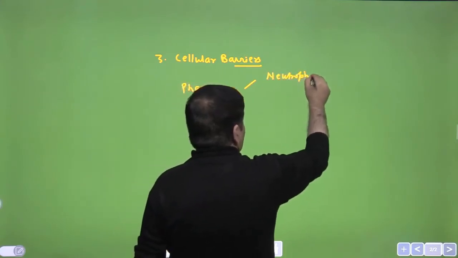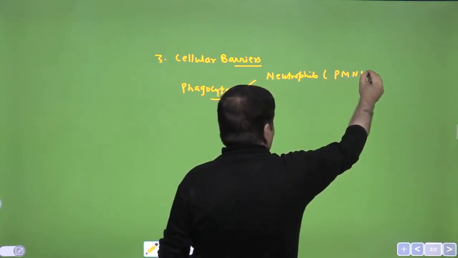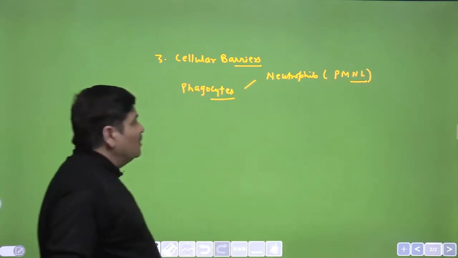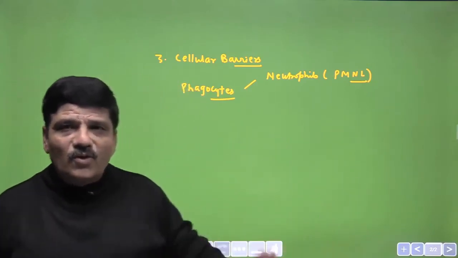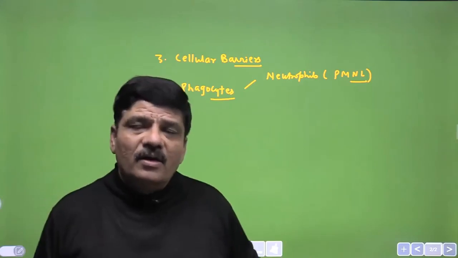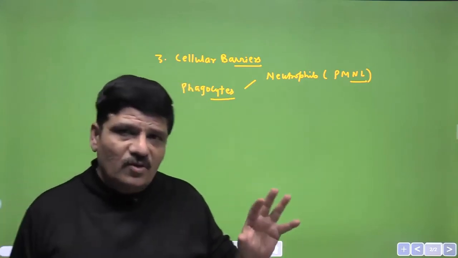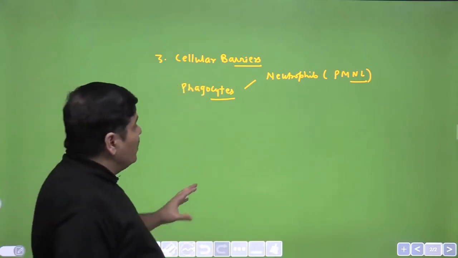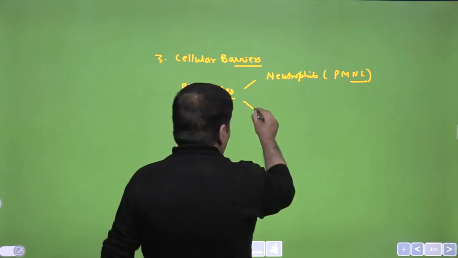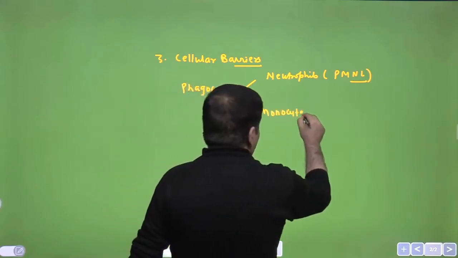Neutrophils, if you read your NCERT, are also called polymorphonuclear leukocytes. Polymorphonuclear leukocytes, I have already explained to you in the chapter on human physiology, have 2 to 7 lobes of nucleus. They are actually granulocytes. And the other cell can be a monocyte. Now monocyte is the largest WBC.